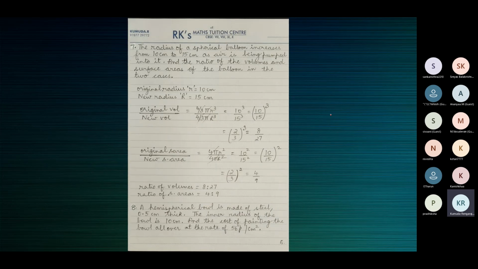What is the inner radius, children? What's the value of the inner radius of the bowl? 10 centimeter. What about the thickness? 0.5 centimeter. Then what is the value of capital R? 10.5 centimeters. We need to find the inner CSA. What's the formula to find the inner CSA?